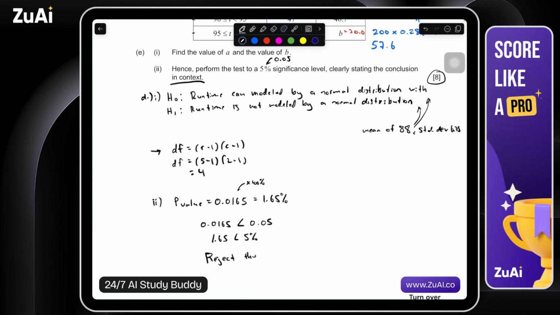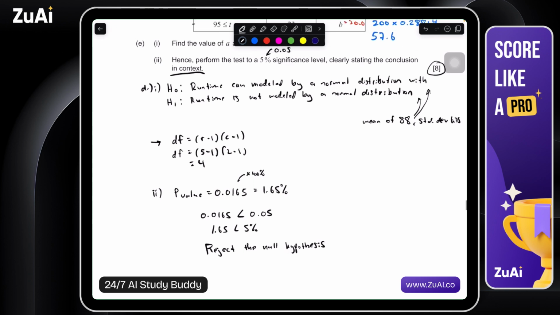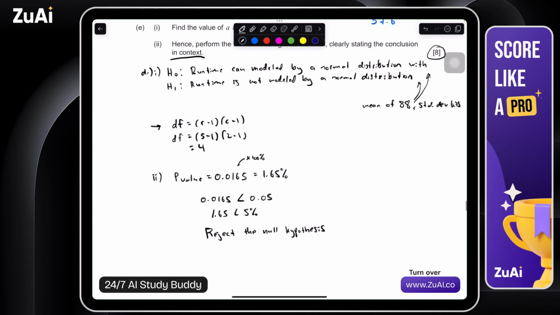Reject the null hypothesis, or H0. Reject the null hypothesis, and in context, we could say that runtime does not follow a normal distribution.